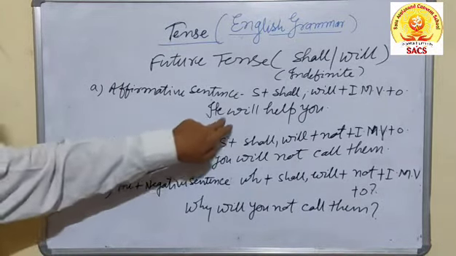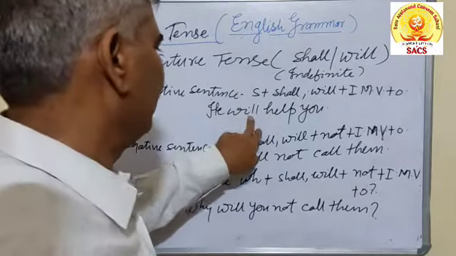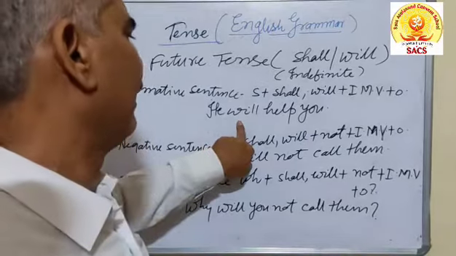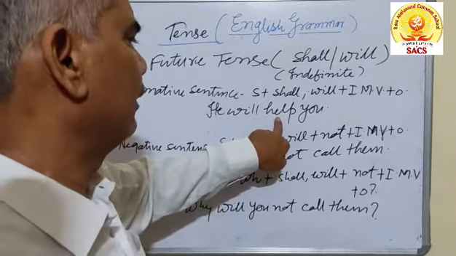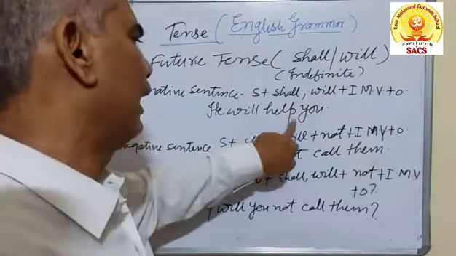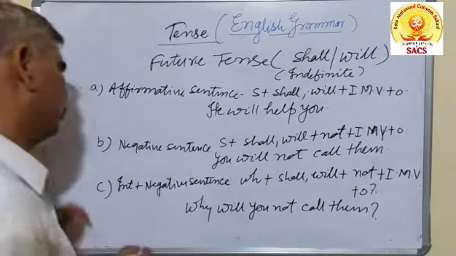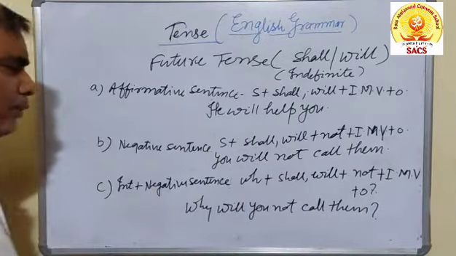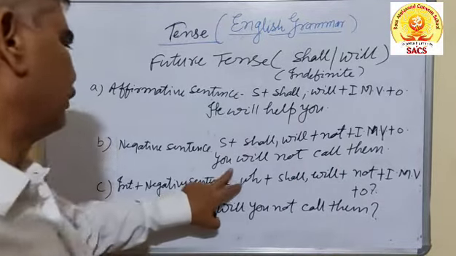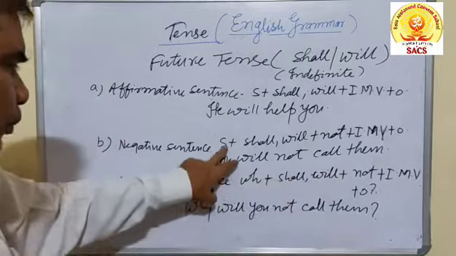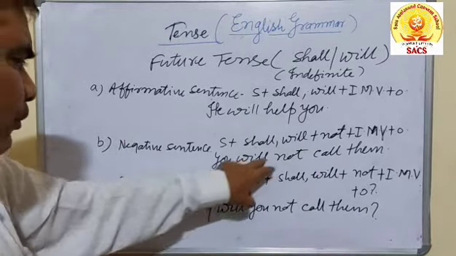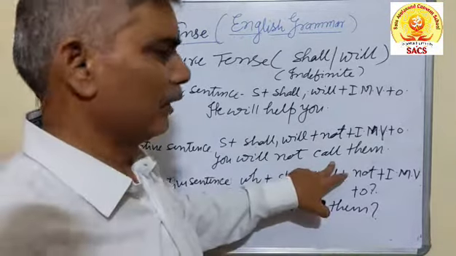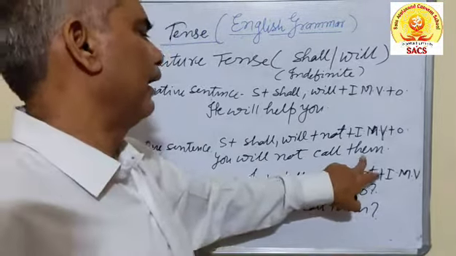He is subject, will is the helping verb. Actually, will is used with he. So this is the pronoun of third person, and help is the first form of the verb, and you is the object. In the same way, in negative sentence, subject plus shall or will plus not plus first form of the main verb plus object. You will not call them. You know, you is subject, will has been used according to the rules, and therefore not, then first form of the word call, and them.